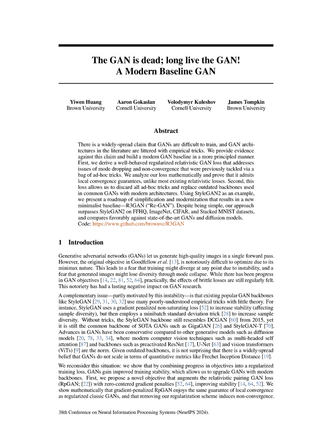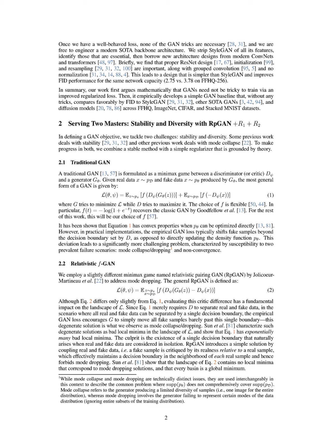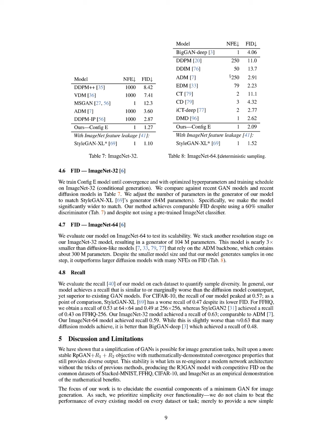During training, we employ the regularized loss function that combines the relativistic pairing GAN loss, RPGAN, with zero-centered gradient penalties, R1 and R2. This step stabilizes the training dynamics, allowing G to generate diverse samples while D effectively critiques both real and fake samples, preventing mode collapse. As a result, we observe that our model achieves full mode coverage, recovering all 1,000 modes in the dataset, while also reducing the KL divergence between the generated and real distributions significantly, demonstrating the effectiveness of our approach.